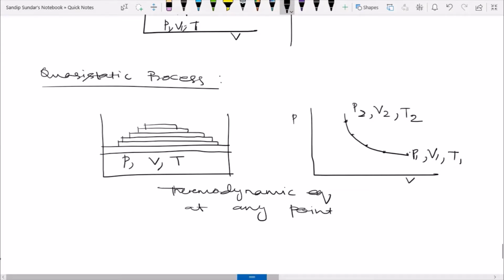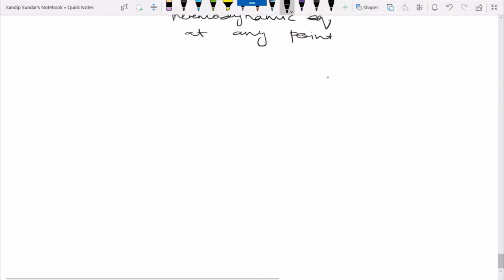Next, coming to the last basic concept of this chapter, that is Gibbs phase rule.